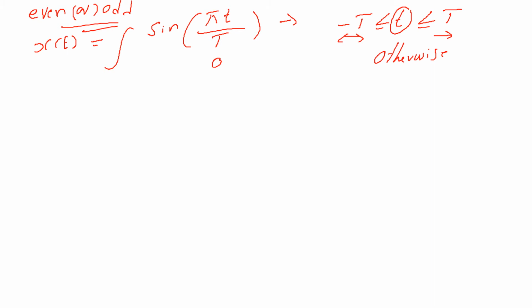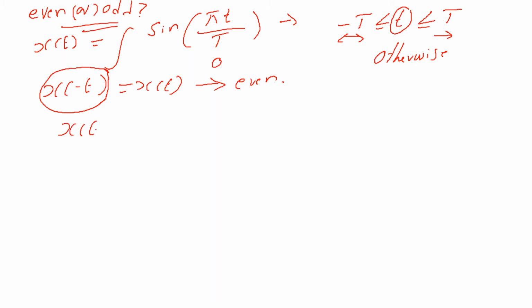So we have to check whether the given function is even or odd. In order to check that, we know the condition: x of minus t is equal to x of t if the signal is even. Let's check this. First I have to apply the negation, or reversal, in the time domain. So x of minus t is equal to the integration of sine of minus pi t by capital T.